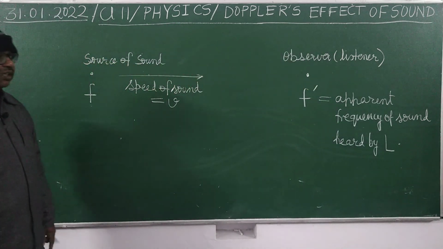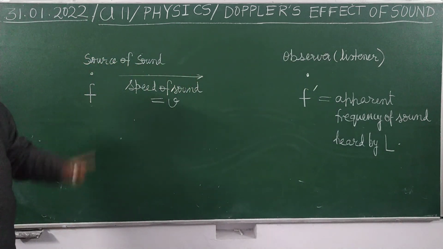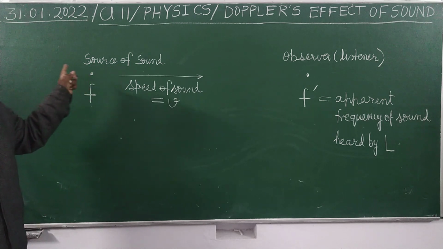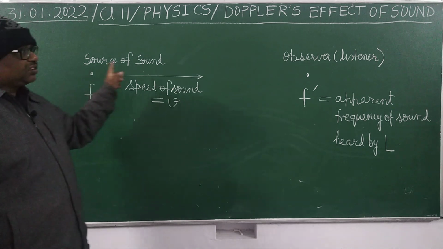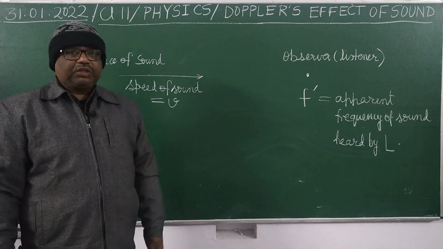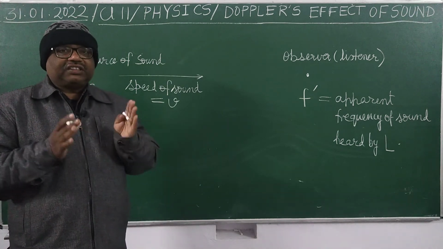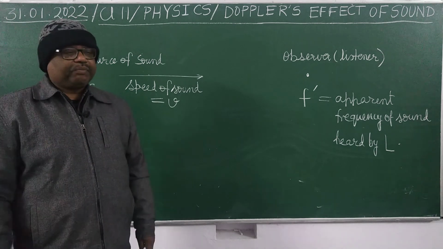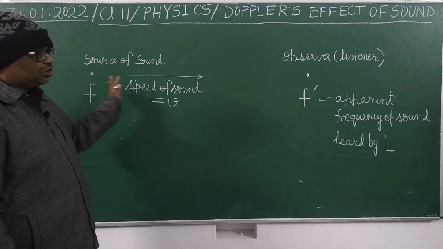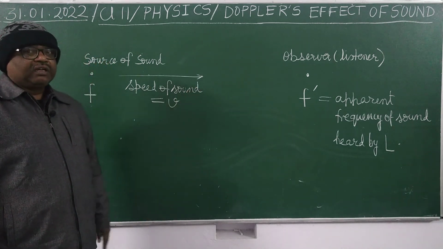It is clear? So f dash and f will be the same only when there is no relative motion between source and listener. But as soon as there is some relative motion, meaning their separation changes with time, what will happen?